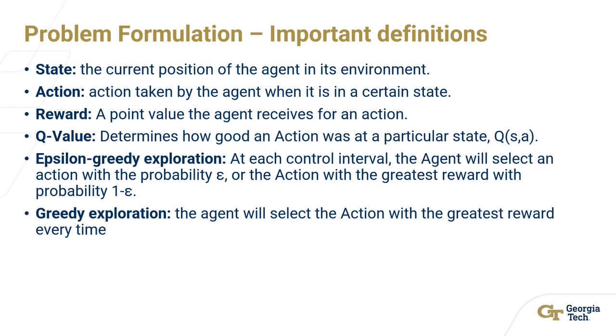Epsilon greedy exploration means that the agent is going to select a random action with the probability of epsilon, or it's going to select the action with the greatest reward with a probability of 1 minus epsilon. And greedy exploration means that the agent will select the action with the greatest reward every time.